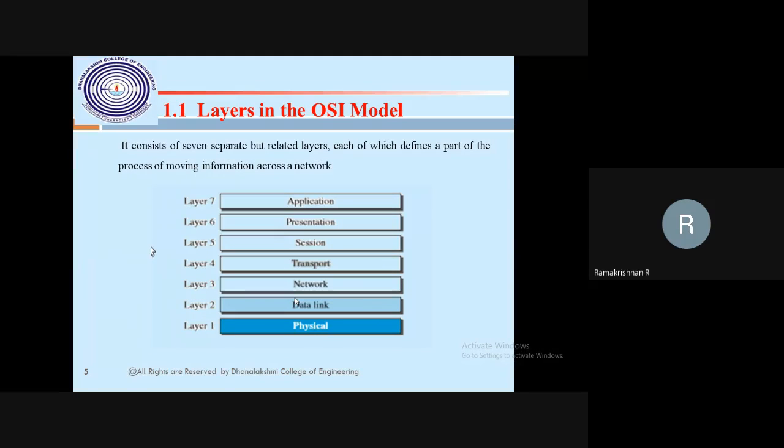In the Packet Tracer demo also I showed, there are 7 layers on both sides, but whichever layers you want to communicate the data, those will be enabled. If I want to communicate from PC to switch, only two layers are enough, the physical and data link layers. If I communicate from switch to router or PC to router, the router needs only 3 layers: physical, data link and network. But if I want to communicate from source machine to destination machine, definitely we need 4 layers, including the transport layer.